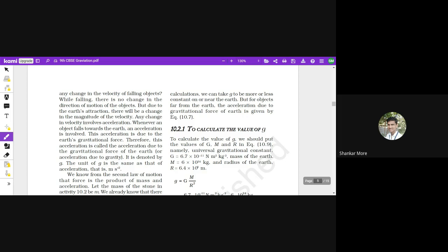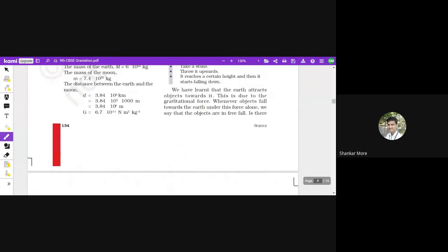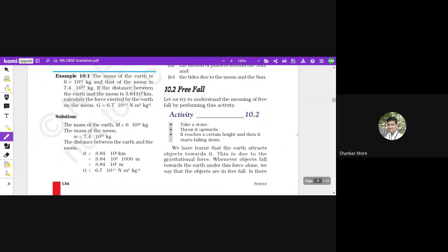ठीक है. Now I have a simple question for you. Is moon free falling? Let me simplify the question. Which force is acting on moon? Earth's gravitational force or the gravitational force simply, right? Any other force? कोई और फोर्स है, उसको कोई थ्रस्टर्स लगाए हुए है, या फिर कोई मून को पुश कर रहा है, या फिर कोई खींच रहा है? Any other force?